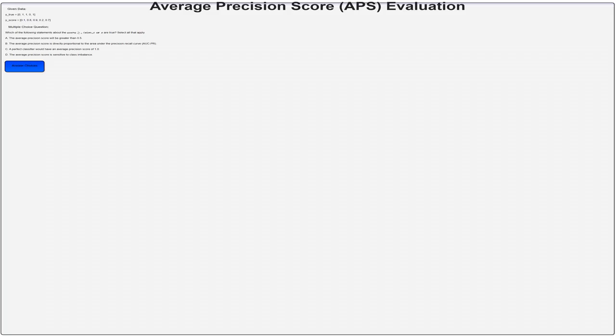This is the main goal. I'm going to use the average precision score, APS, to measure how well the model performs. This metric looks at precision and recall at various probability thresholds to get an overall score. It's a great way to assess the performance, especially when we care about balancing true positives and false positives.